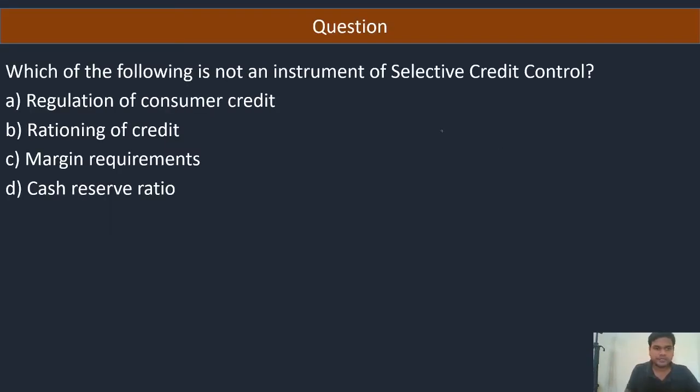Here is the first question: which of the following is not an instrument of selective credit control? Okay, selective credit control. Pause the video, try to attempt the question, and this is the answer. Cash reserve ratio is not a selective credit control. All of these are forms of selective credit control.